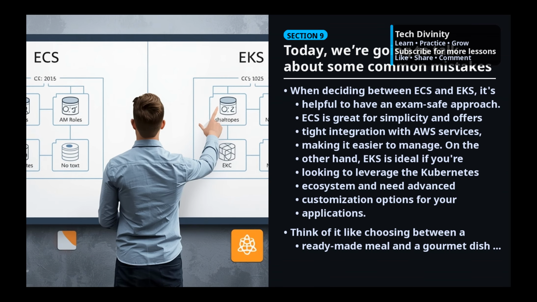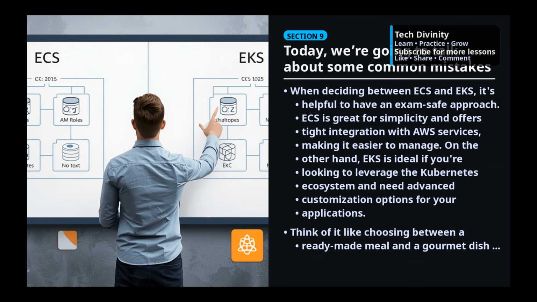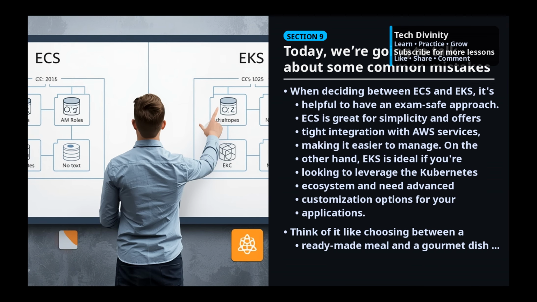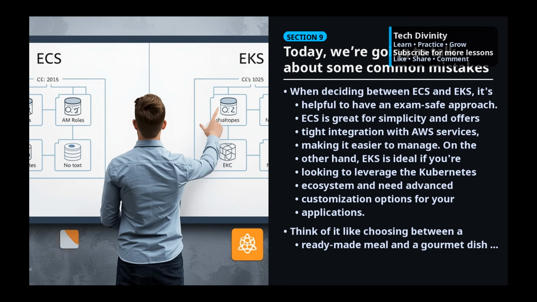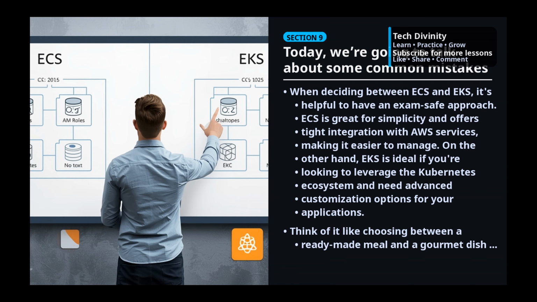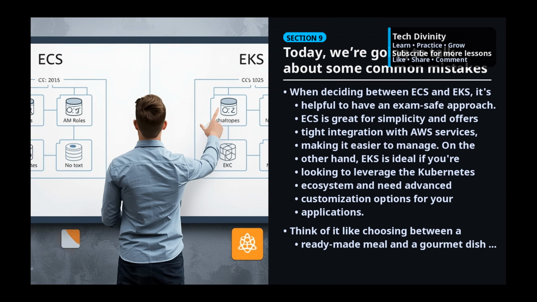Think of it like choosing between a ready-made meal and a gourmet dish. ECS is like the ready-made meal, quick and easy, while EKS is the gourmet dish that requires more preparation but offers more flexibility and control. To recap, both ECS and EKS are strong options, and your choice should depend on your workload patterns and management preferences.